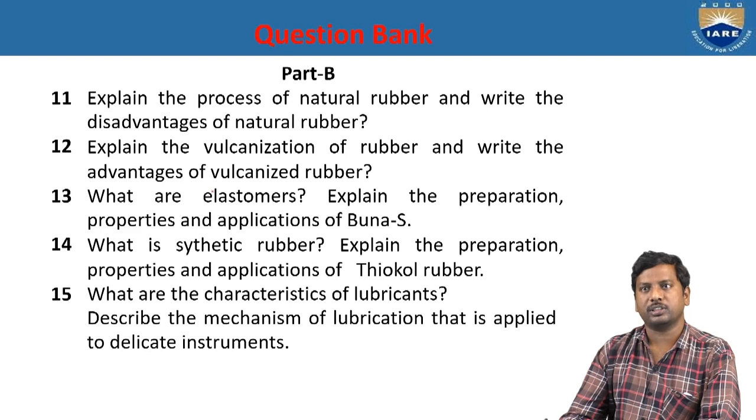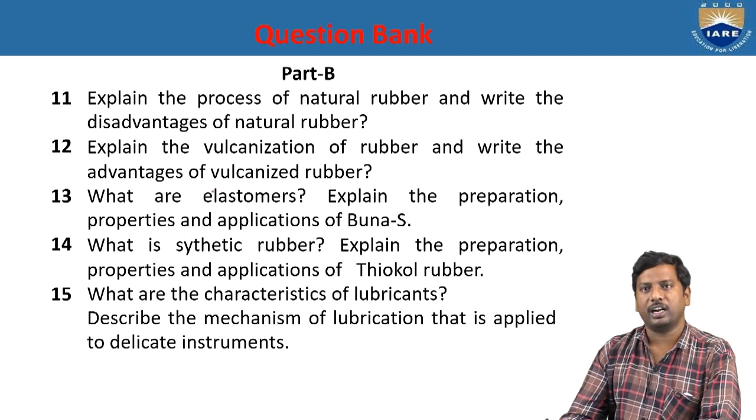Next one, explain the process of natural rubber and write the disadvantages of natural rubber. The process of natural rubber mainly starts with the Hevea brasiliensis tree. From the tree, we collect an emulsion, the latex milk, in coconut hulls. That milk is coagulated with acetic acid to get natural rubber by passing through rollers, sheet rubber, and oxidation to get a crepe rubber that is abrasion resistant, that means scratch resistant rubber. And the disadvantage of natural rubber is that it is less stable and easily reacts with organic solvents like carbon tetrachloride.